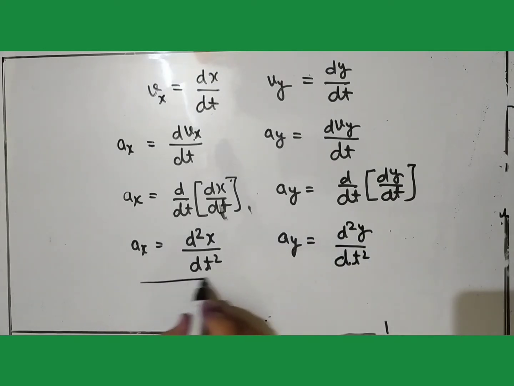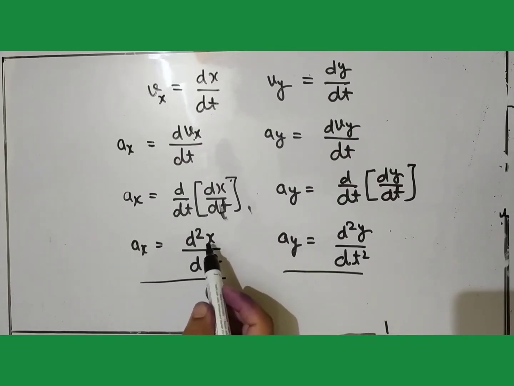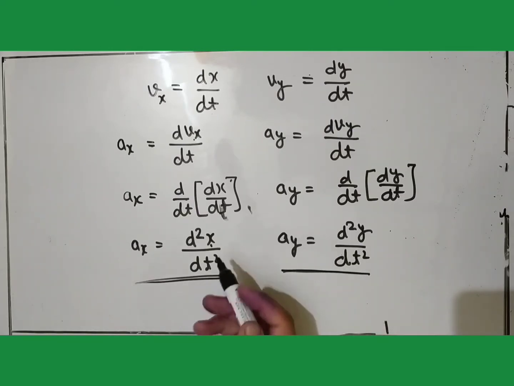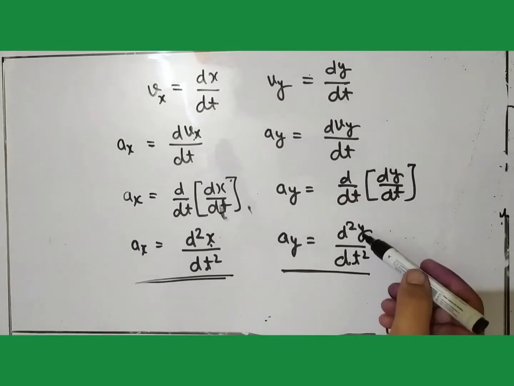So we can write the acceleration in terms of the double derivative of the position coordinate. ठीक है, तो ये हो गया आपका acceleration along x axis and acceleration along y axis in terms of the position coordinate.